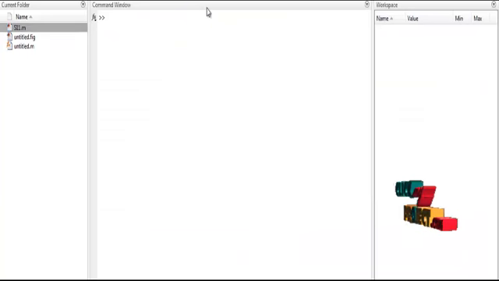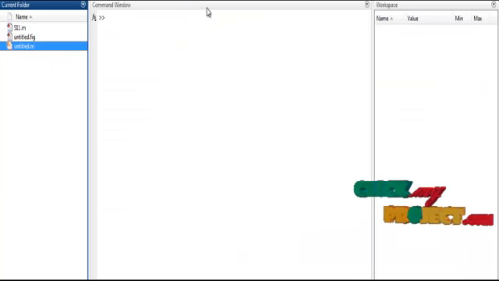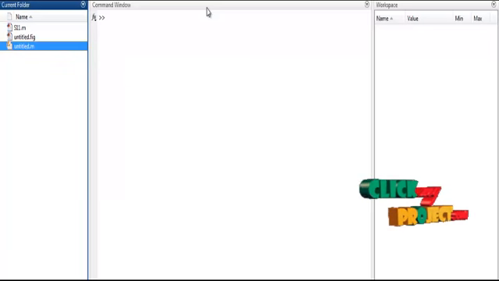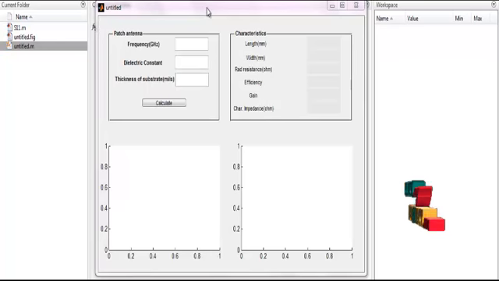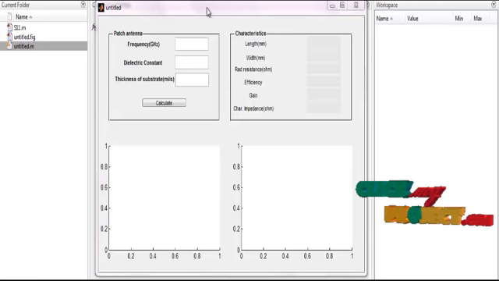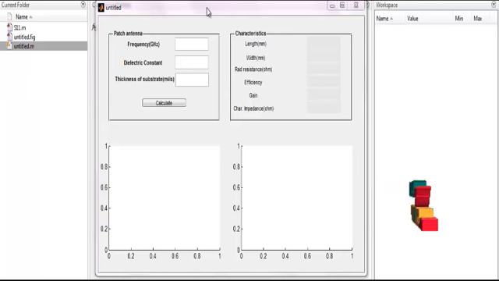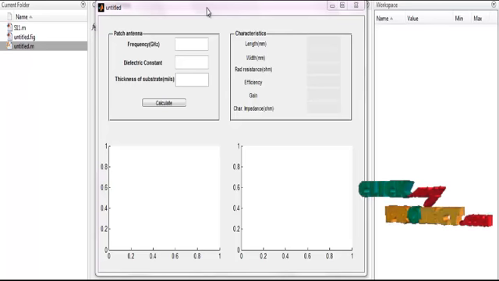Let us discuss the running procedure for the product. Click the title name and then run. So this is the panel box. First of all, the patch antenna and its characteristics. In the patch antenna we define the frequency in gigahertz, the dielectric constant of the substrate, and the thickness of the substrate in mils.